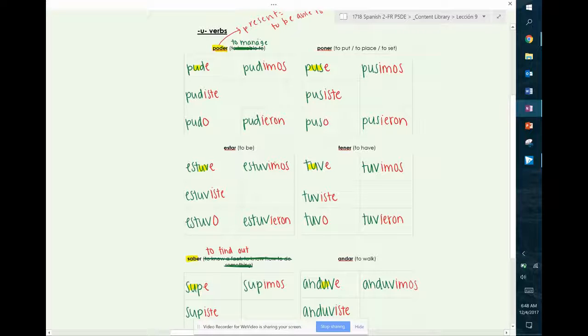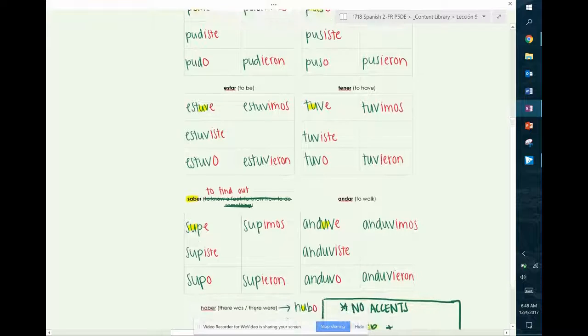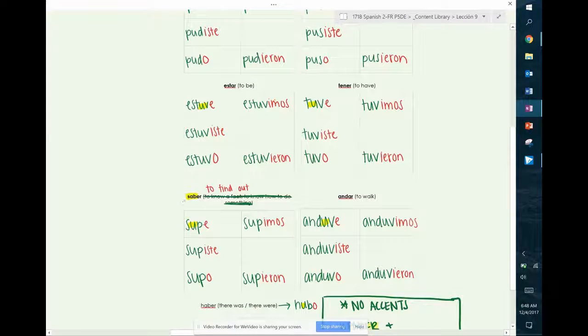But in the preterite, it changes its meaning to manage. So you need to know that if you say sí pude, it means I managed in the preterite. The other verb in this group that changes its meaning in the preterite is saber. Normally, saber means to know a fact or how to do something, but in the preterite tense, saber changes its meaning to find out. So this is the preterite, and this is the present. So saber changes its meaning to find out in the preterite.